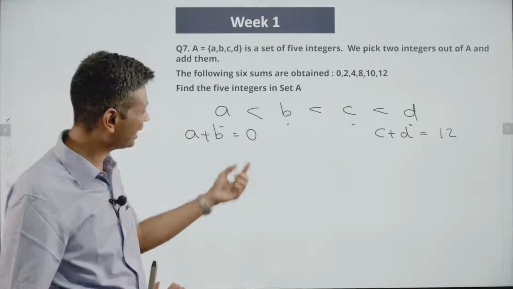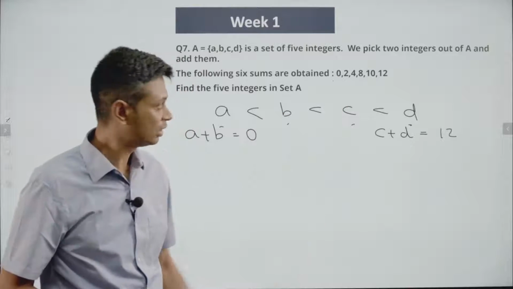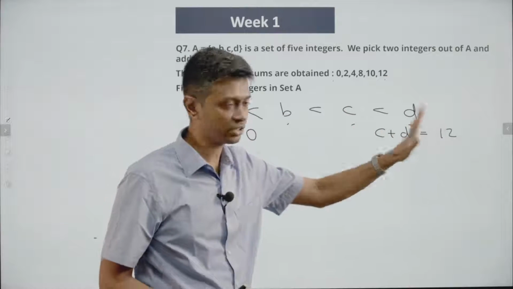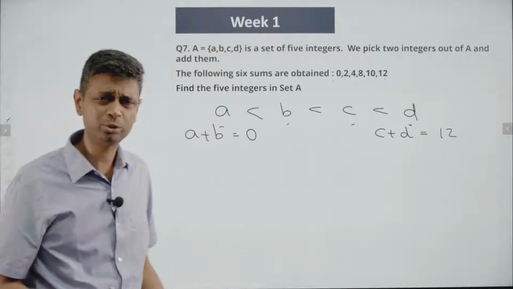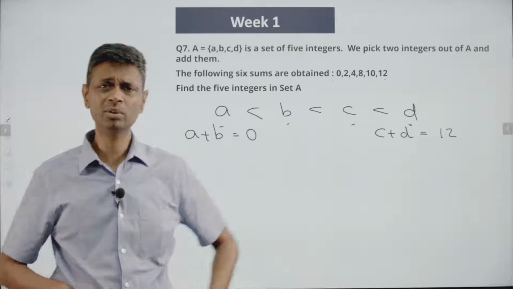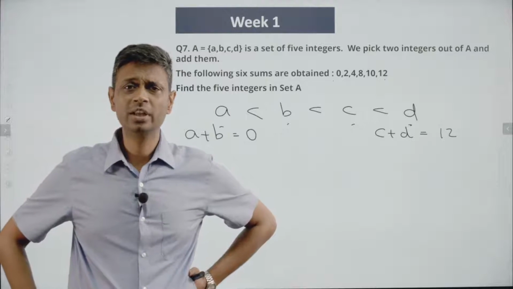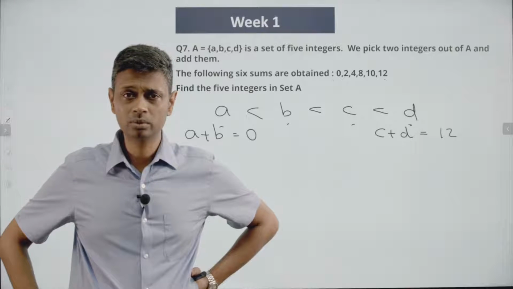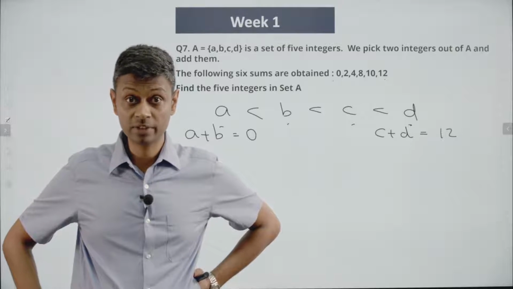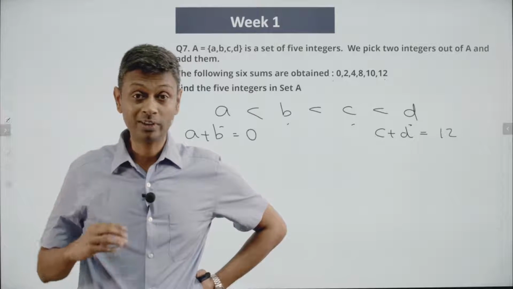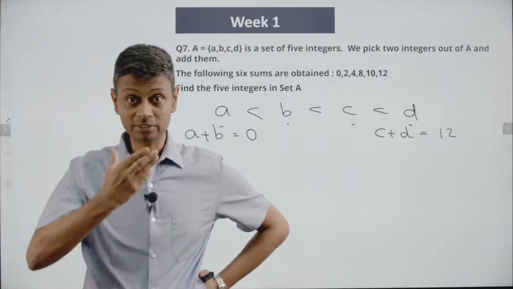Brilliant. These two add up to 0, the smallest sum. These two add up to 12, the largest sum. Two numbers add up to 0. A and B add up to 0. Give me two numbers that add up to 0. 3 and minus 3, 2 and minus 2, 1 and minus 1, 5 and minus 5. What do you notice? One is plus something, the other is minus something.